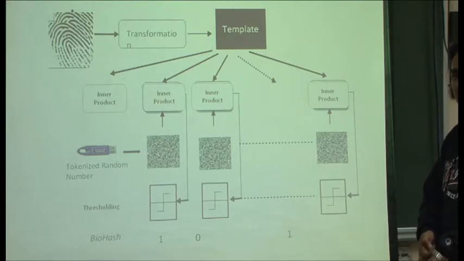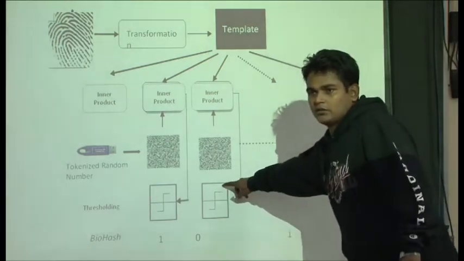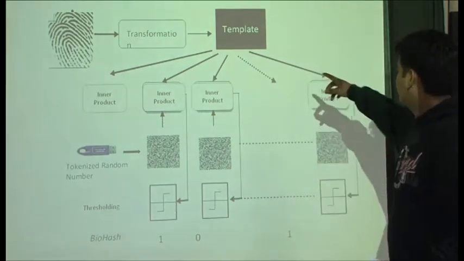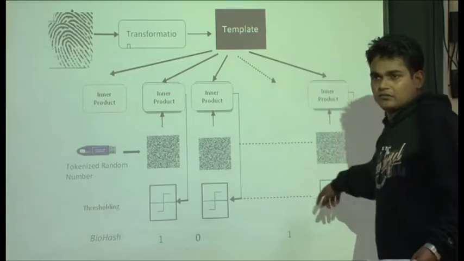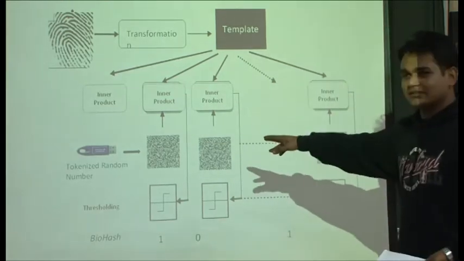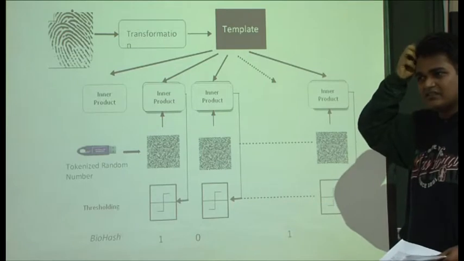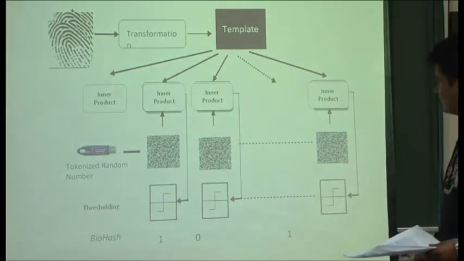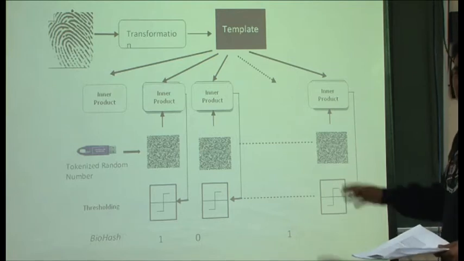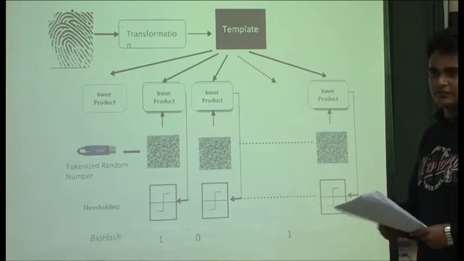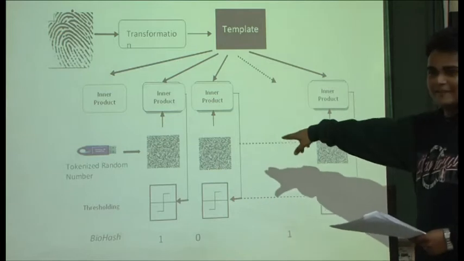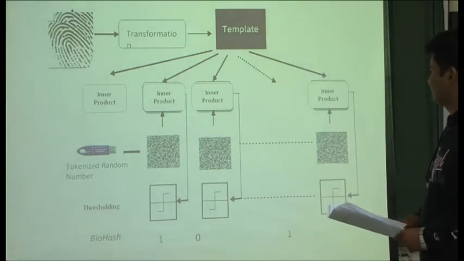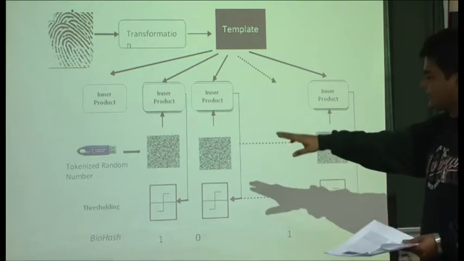Then what is this box he has drawn above? What basically is this? These are images. No, you have to show it as a vector. Template is a vector. I was thinking these are from the noise. This is an image and this is another image, and you are multiplying with a noise image. No, it's just a vector.